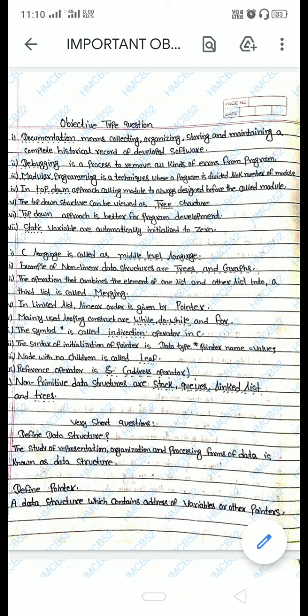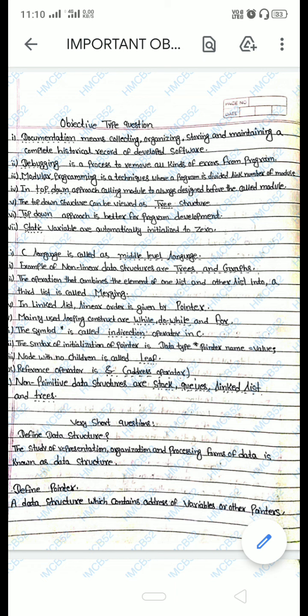A node with no children is called a leaf. You will study this further in the tree chapter. Reference operator is the address operator. The single ampersand is also known as the address operator, and the reference operator also. Non-primitive data structures are stack, queue, linked list and trees.